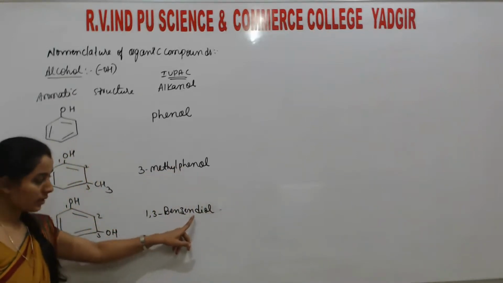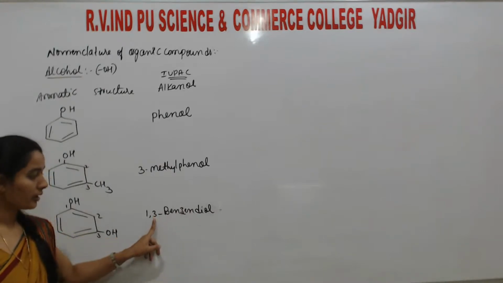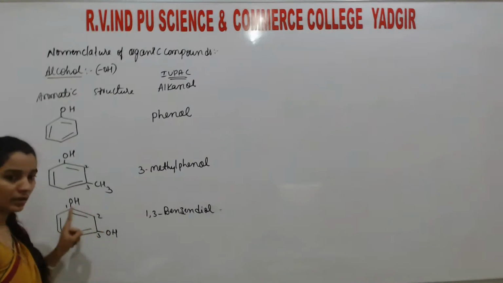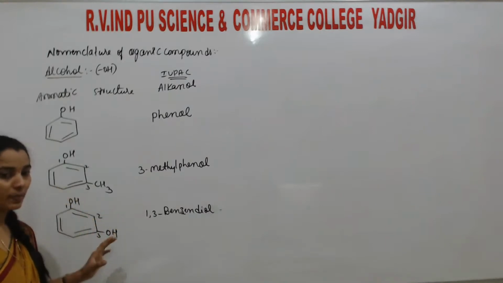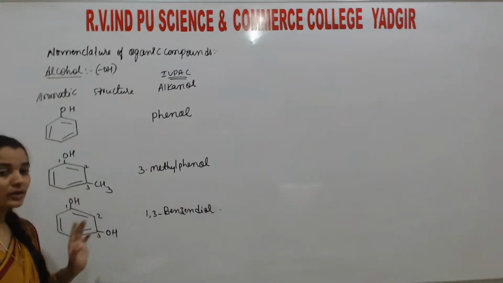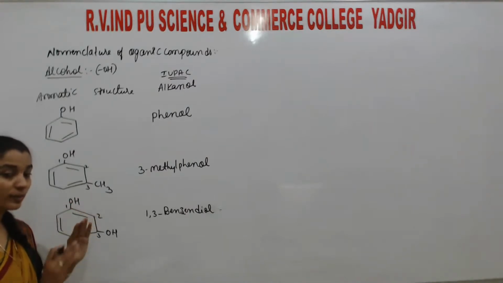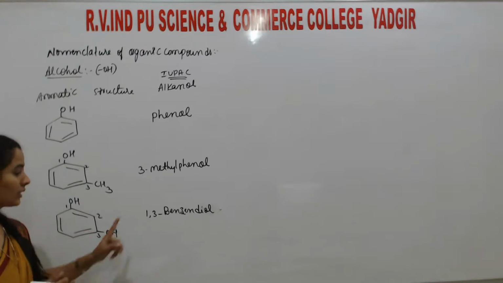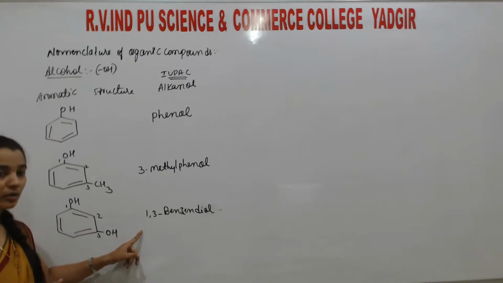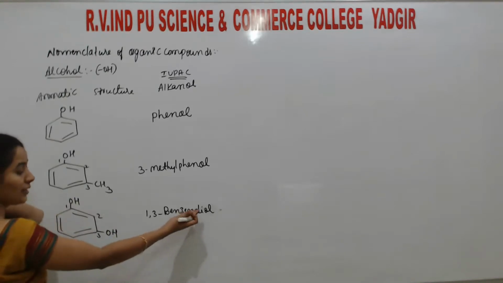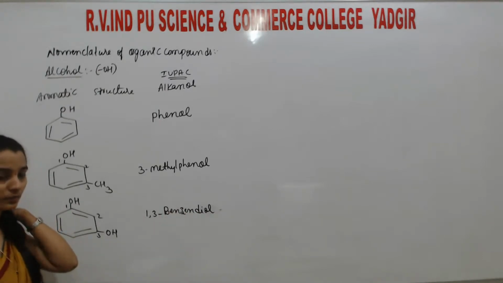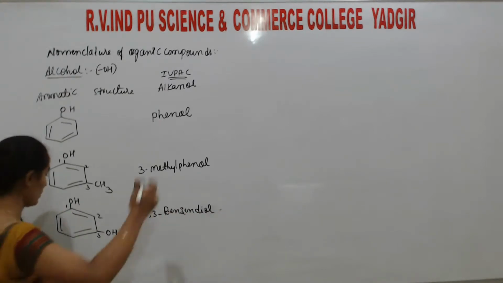You may write the position here or here, nothing will affect because the benzene ring is a cyclic ring. The position remains the same. But in the aliphatic compound, it is not like that. The positions are different because it is an open chain structure. But here the positions are fixed. That's why you may write the number like benzene-1,3-diol or 1,3-benzenediol. Both are okay.